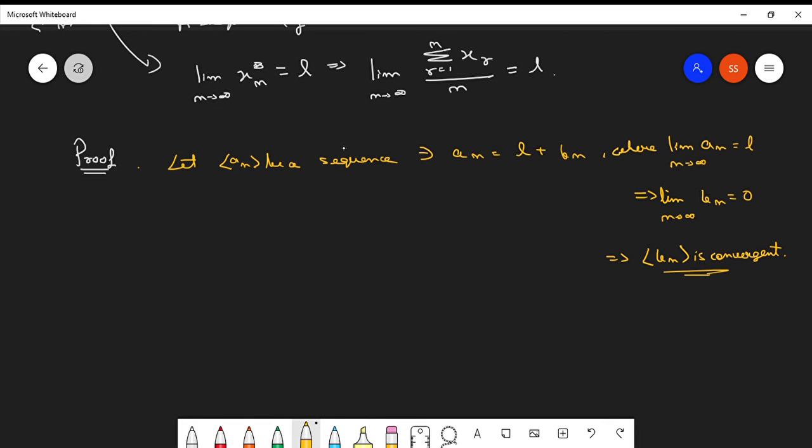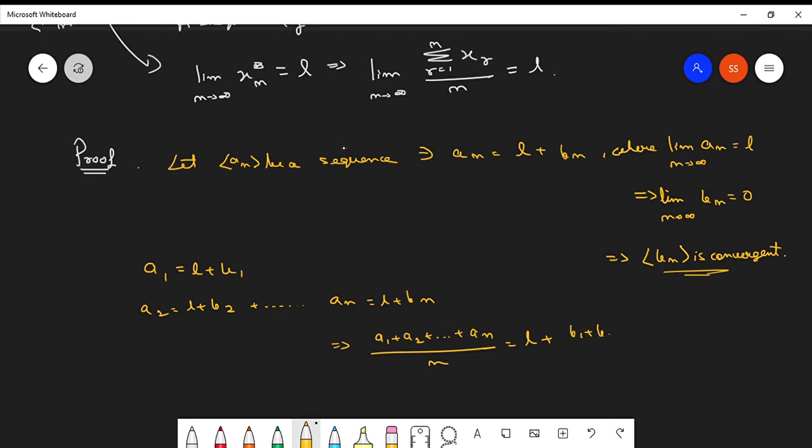So we can say that a_1 equals L plus b_1, a_2 equals L plus b_2, and we can continue like this, and then we get a_n equals L plus b_n. Upon adding all of them, what we get is that (a_1 plus a_2 and so on plus a_n) upon n equals L plus (b_1 plus b_2 and so on plus b_n) upon n.